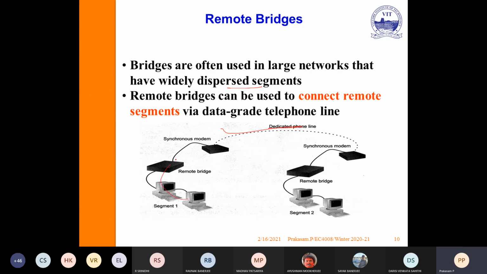Let us consider that the frame is going to here. The destination address does not know about the bridges where it is. The only thing the remote bridge understands is that the destination address is not present in segment 1. The destination may be present in segment 2, segment 3, or maybe segment 4. So the remote bridge does not know where the destination address is. It only ensures that the destination address is not in the source segment, segment 1.